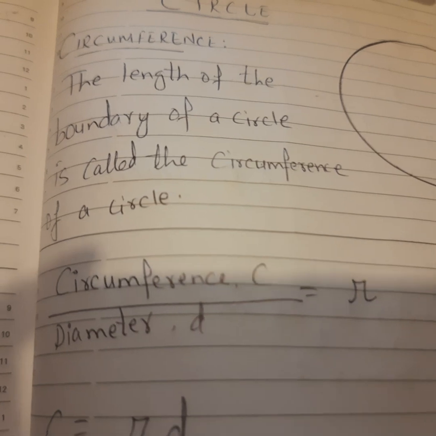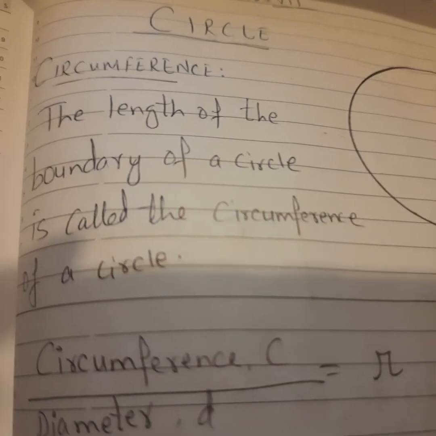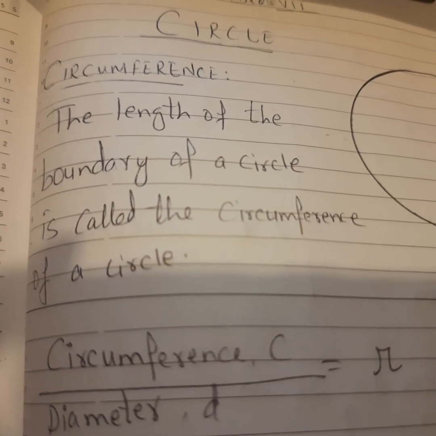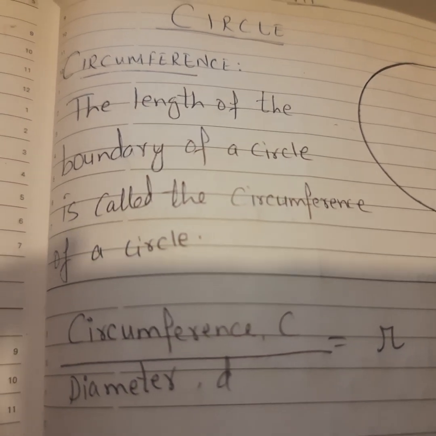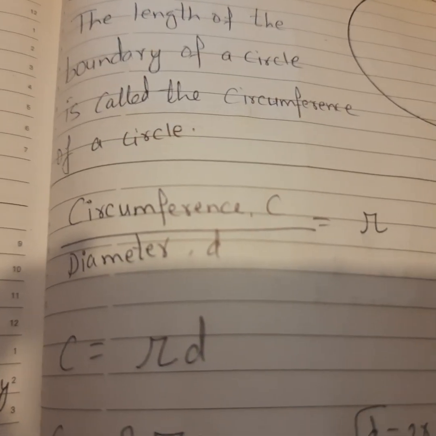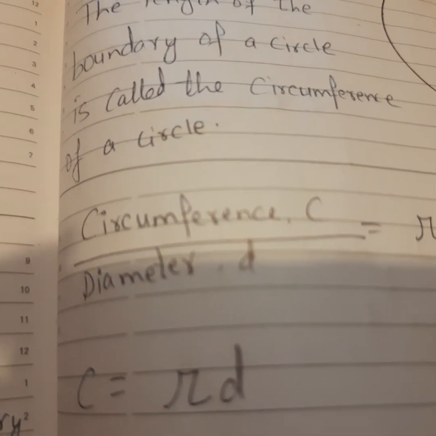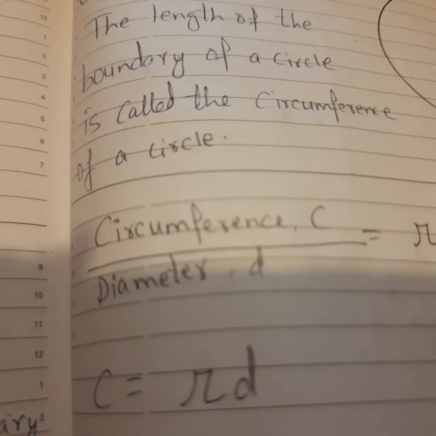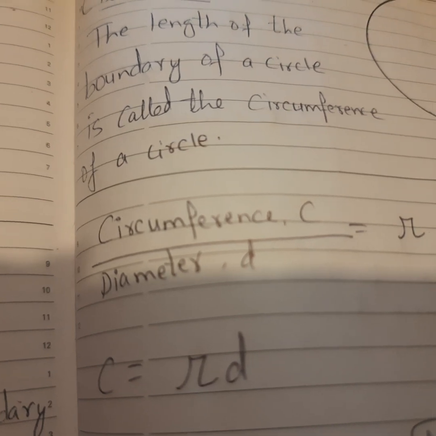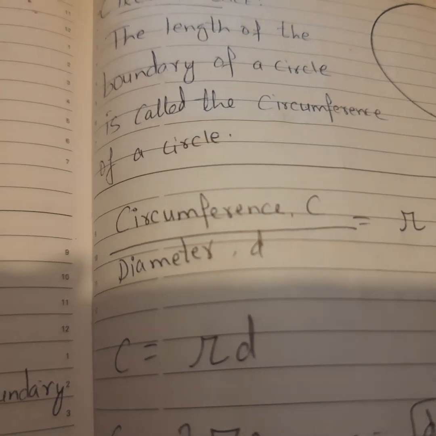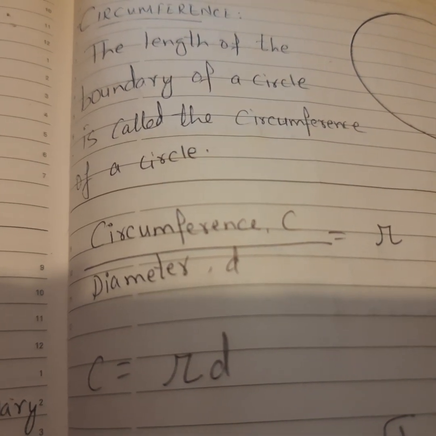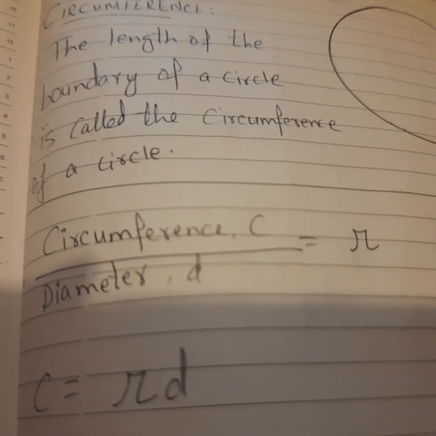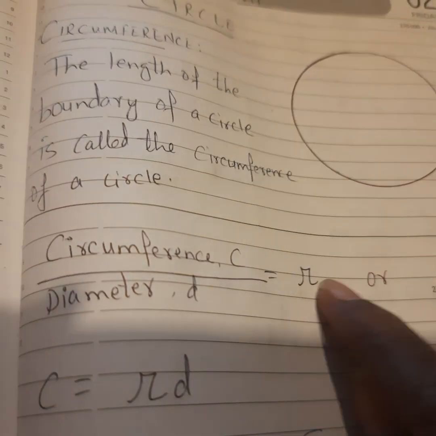The relationship you have to remember. Before the relationship, I'll show you the definition. Circumference: the length of the boundary of a circle is called the circumference of the circle. Now what is the relationship, children? The relationship between the circumference and the diameter: the ratio of the circumference of a circle to its diameter is denoted by the Greek letter pi. This is pi.